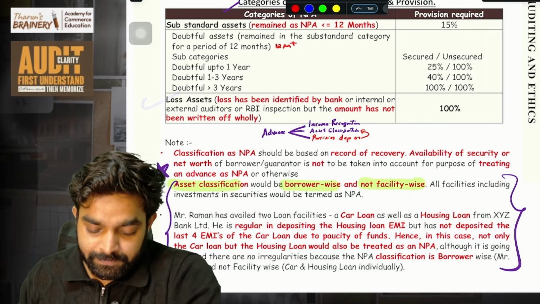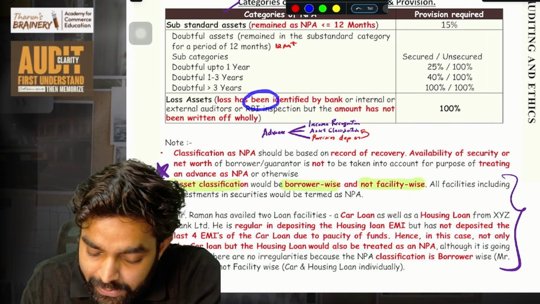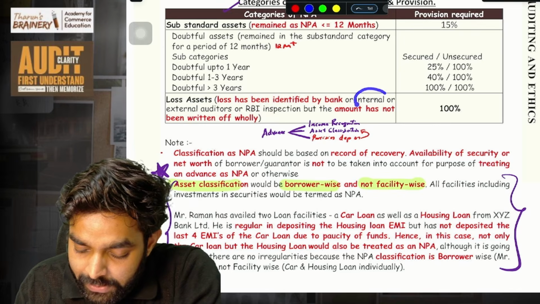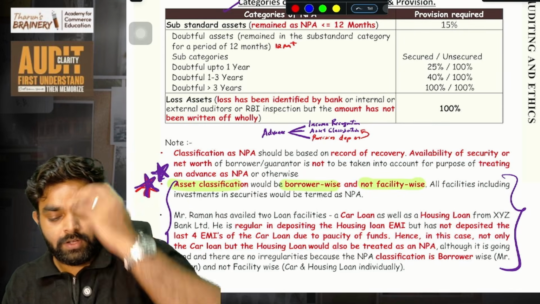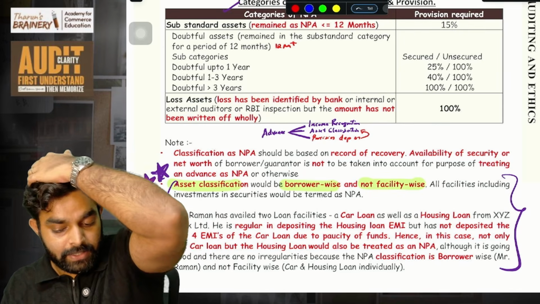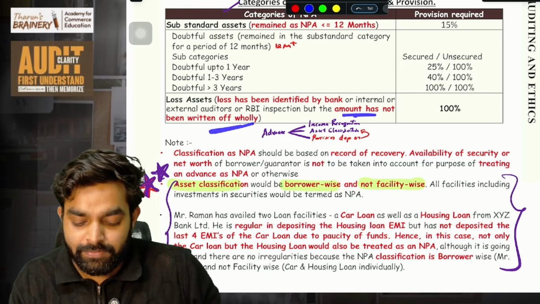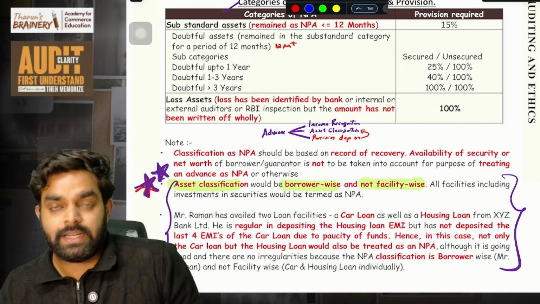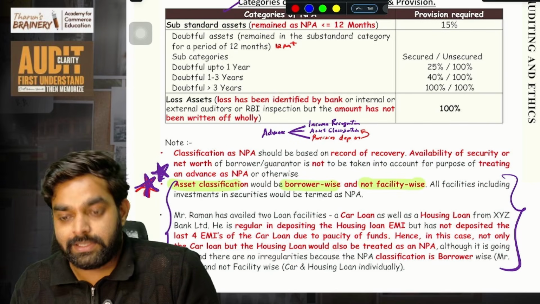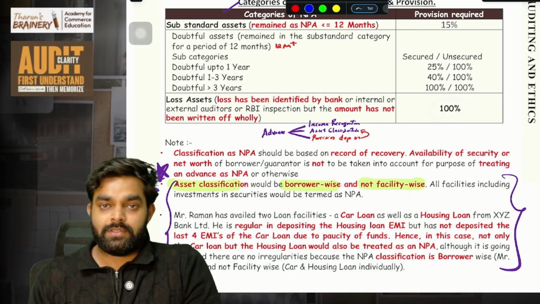Then loss asset. A loss asset is one where the loss has been identified by the bank, internal or external auditors, or the RBI inspection team, but the amount has not been written off fully. If the RBI has considered that advance as a loss asset, then you put 100% provision. Simple as that.